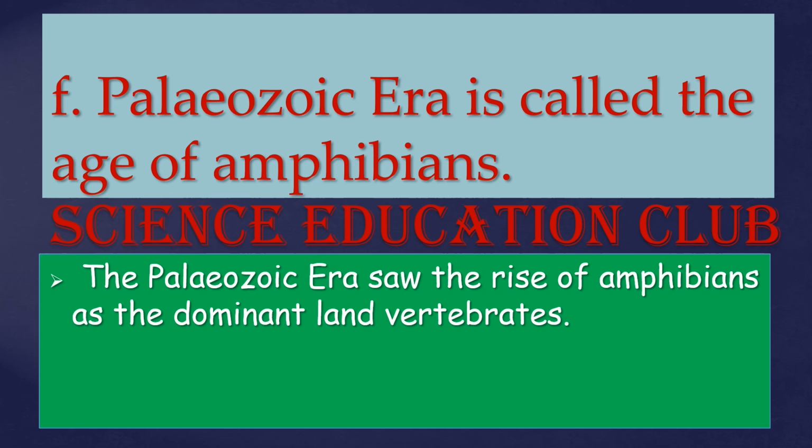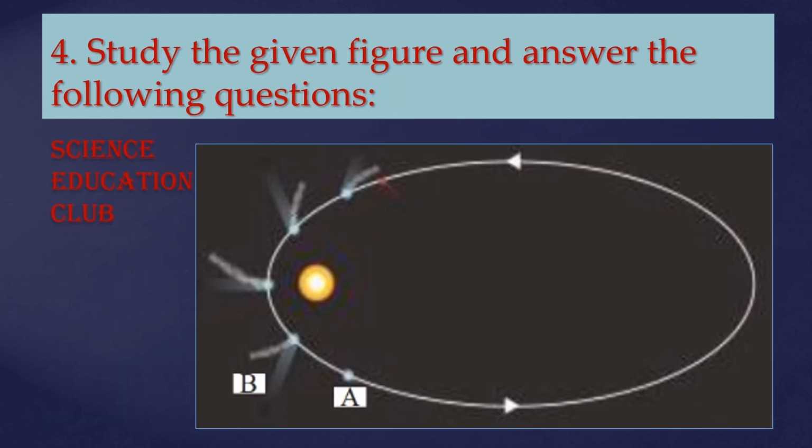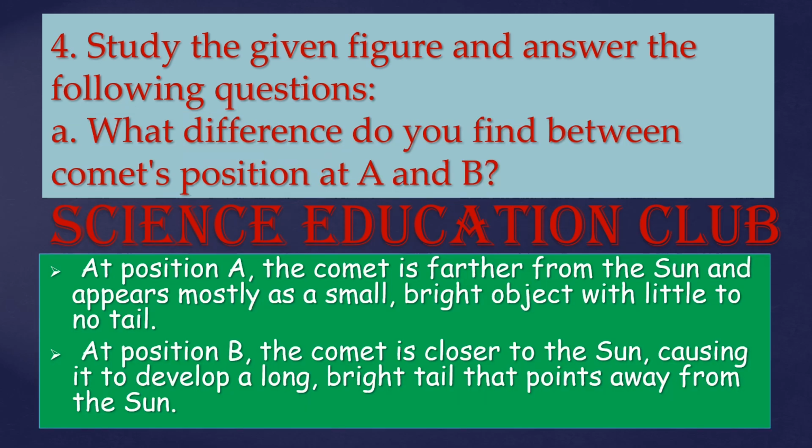Study the diagram and answer. So there is a diagram of a comet revolving around the sun. What difference do you find between the comet's position at A and B? At position A, the comet is farther from the sun and appears mostly as a small bright object with little to no tail. At position B, the comet is closer to the sun, causing it to develop a long bright tail that points away from the sun.